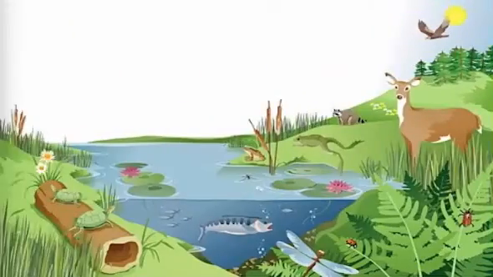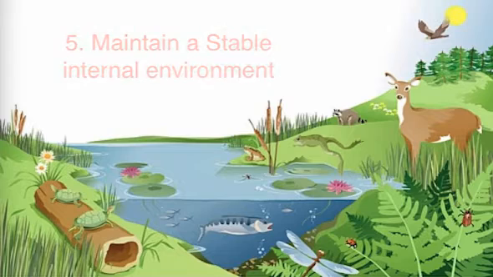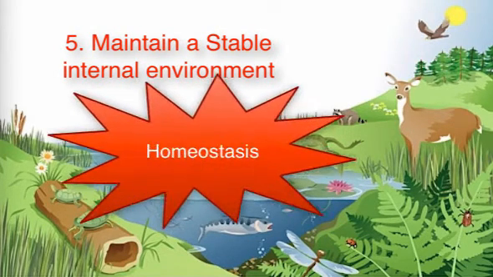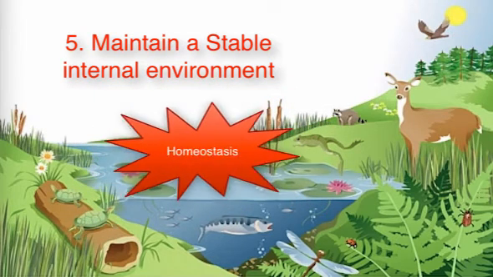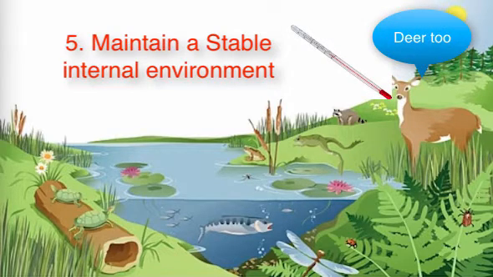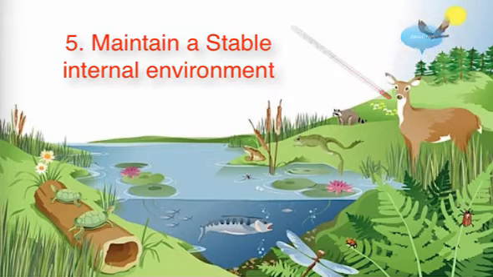All living things must also maintain a stable internal environment. This is also called homeostasis. To stay alive, living things must keep conditions steady in their body. For example, we humans have to keep our bodies within a pretty specific temperature range. Plants will die if they get too hot or too cold as well.